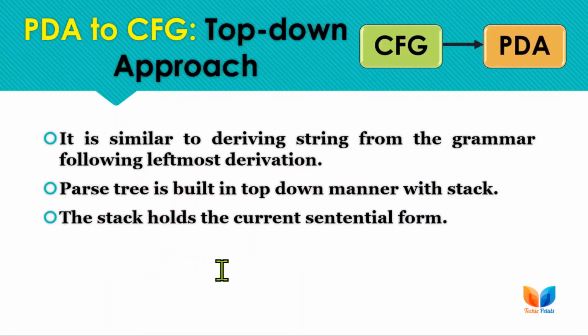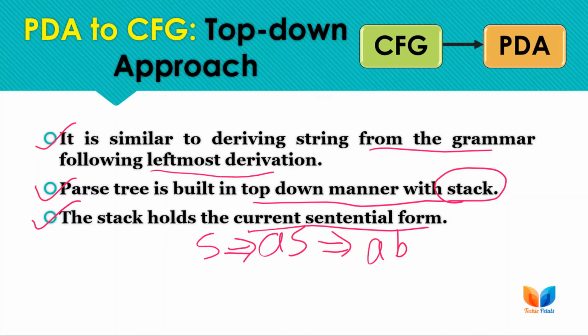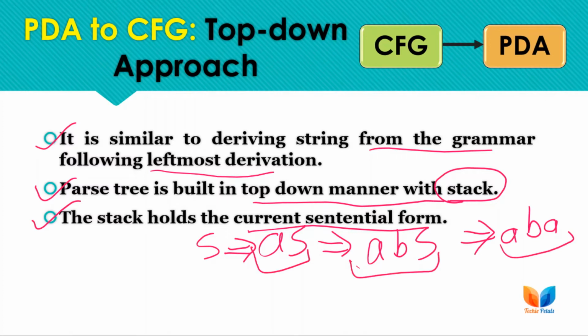So it is similar to deriving a string from the grammar following the leftmost derivation, and the parse tree will be built in a top down manner with the stack. We will be using the stack of the PDA, and the stack will hold the current sentential form, meaning if we are deriving a string, the sentential form that we are writing here will be held by the stack. So the stack will be holding these sentential form symbols. Other things are very similar to the grammar derivation of the string in a leftmost derivation.